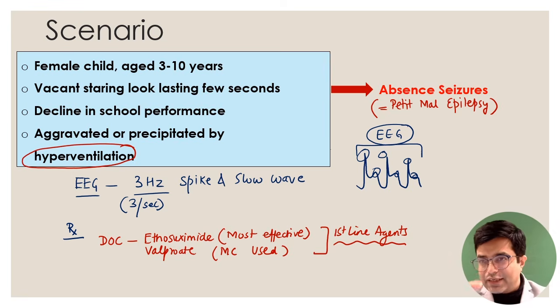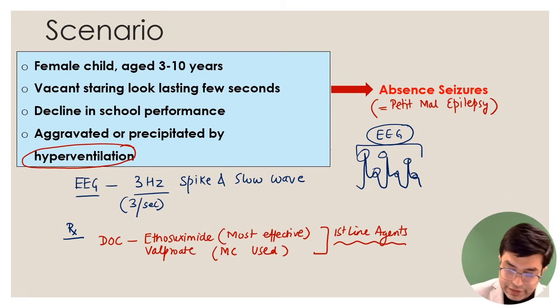Having said that, that pharma rule is not clinically applied in most settings. Most of the current guidelines, including AAN guidelines, which we follow in pediatrics as well as in neurology clinics, say that either of the two drugs can be used. The reason we don't use ethosuximide is not because of availability, it is available. Ethosuximide can worsen other epilepsies if they are present along with this. That is why valproate is a safer drug to use.